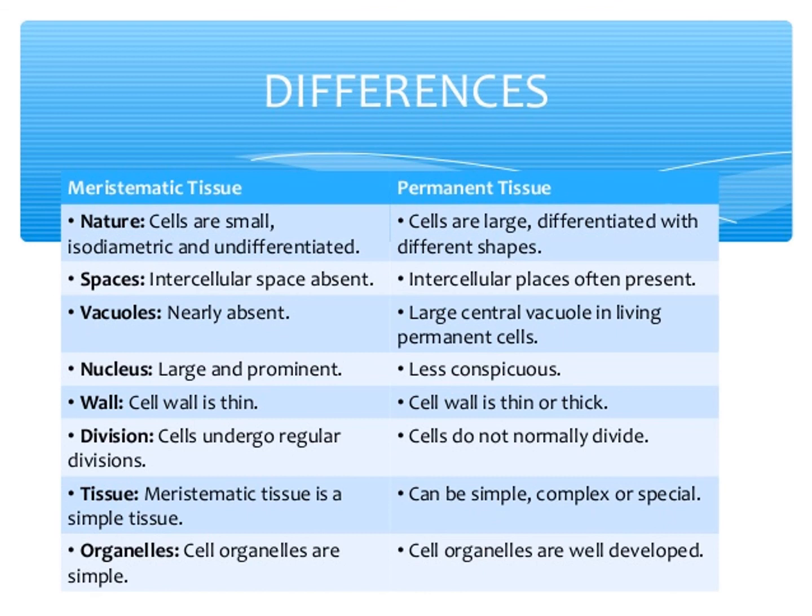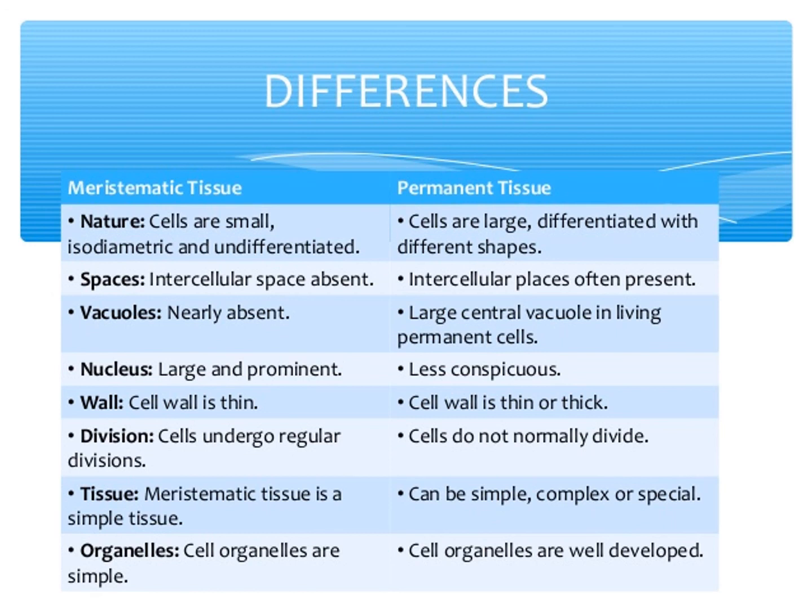In meristematic tissue, division is regular. Permanent tissue cells do not normally divide. Meristematic tissue is a simple tissue only. Permanent tissue is simple and complex tissue.